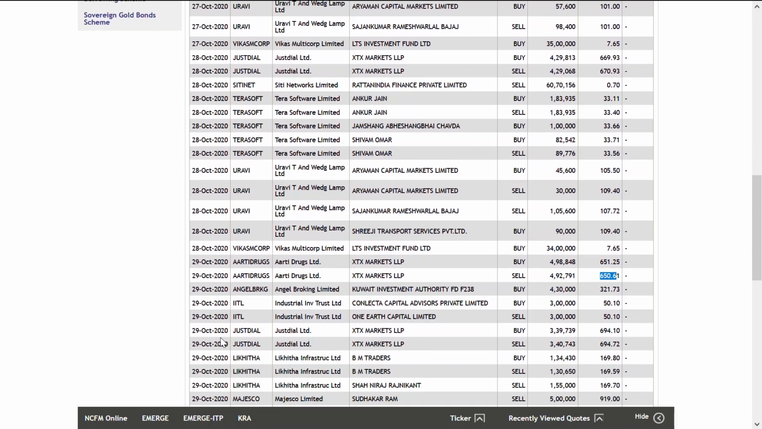So as they lost the money, again they came to Just Dial. This is on 29th. Their buying price is 694.10 and their selling price is 694.72. So they are easily getting a profit over here. So for this XTX Market LLP, this Just Dial is always giving profit. They made a little loss here, but they are easily recovering with this Just Dial.